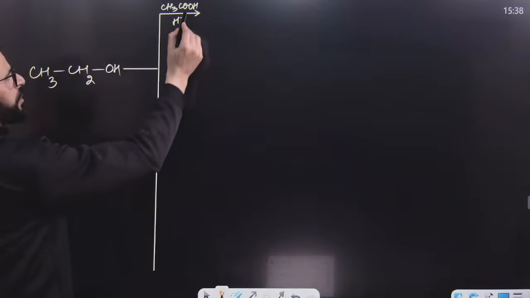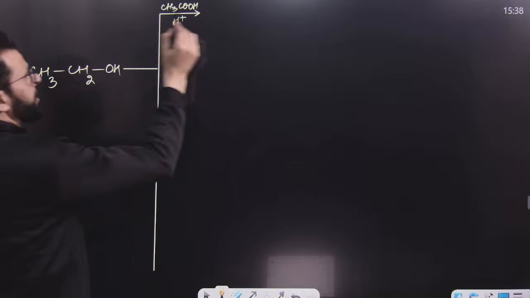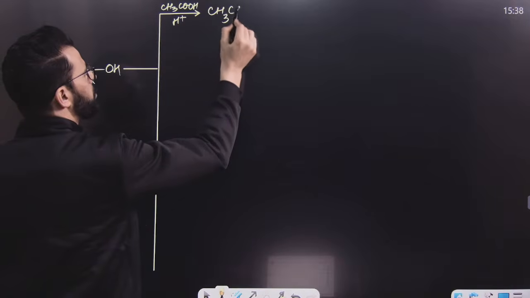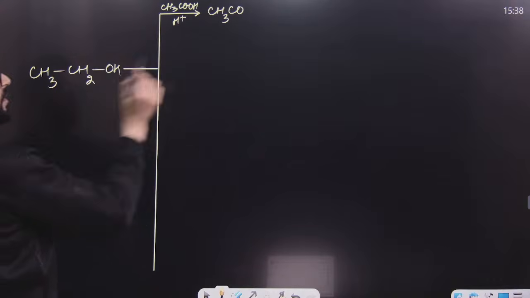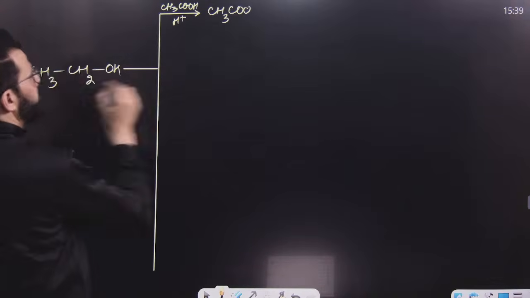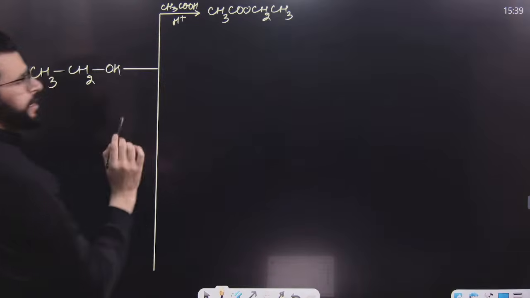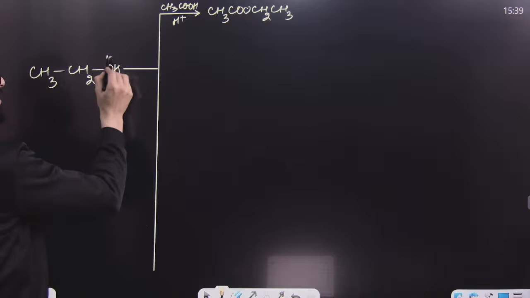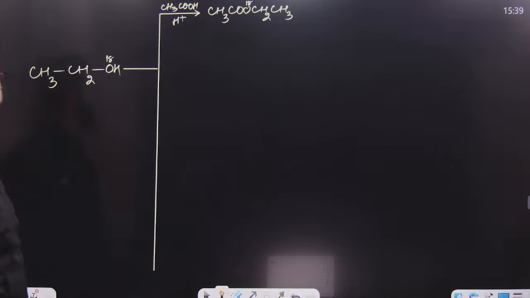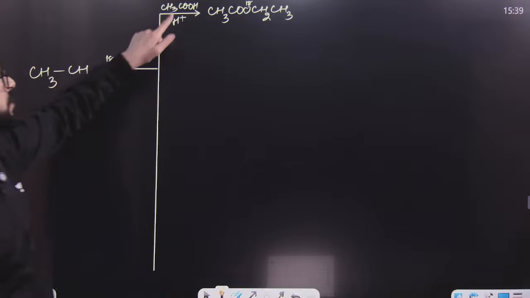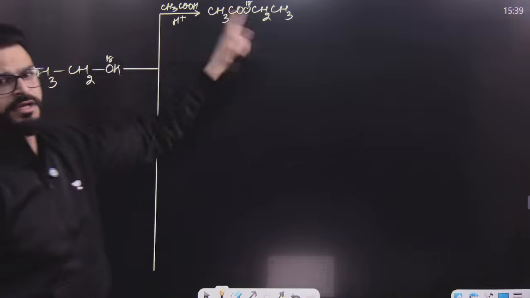During esterification, you have to remove OH from carboxylic acid and H from alcohol. So the product will be CH3CO of this one because OH has been removed. Then here, remove this H, then it will be O, and then it will be CH2CH3. But let me tell you, if this is O18, then O18 is this one. That means it is basically RCO from this and OR from this one, esterification.